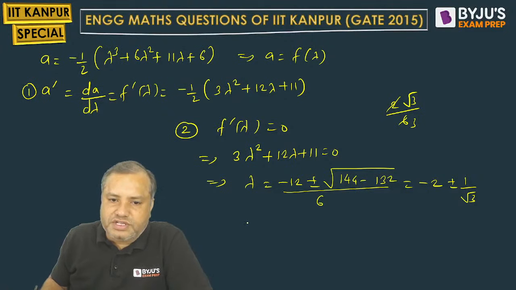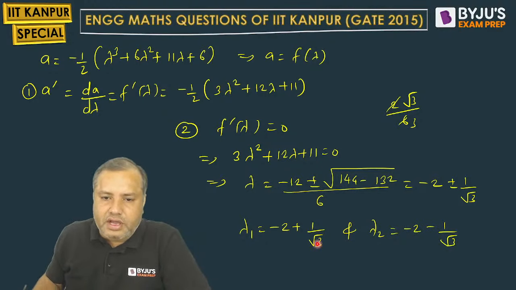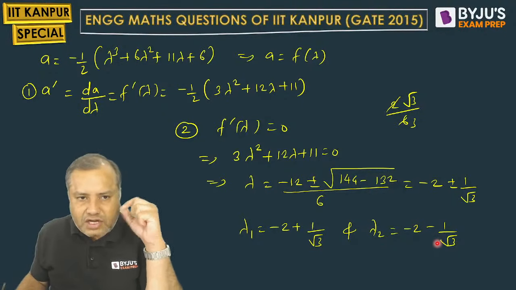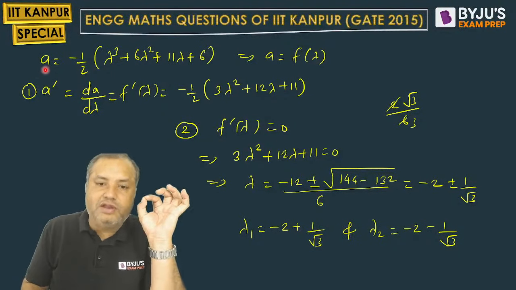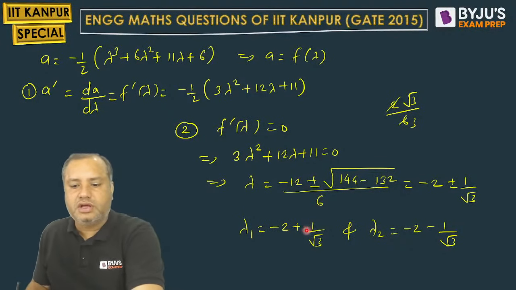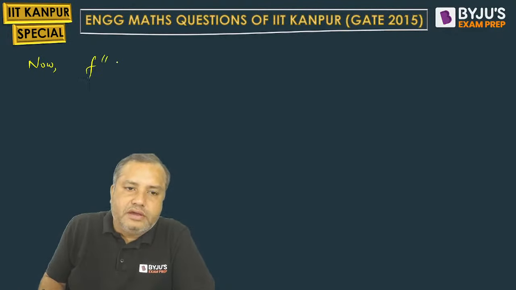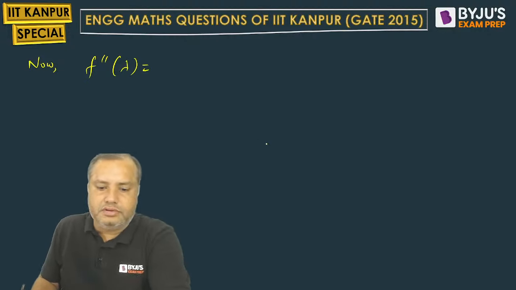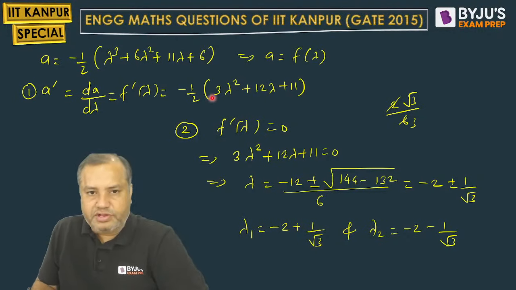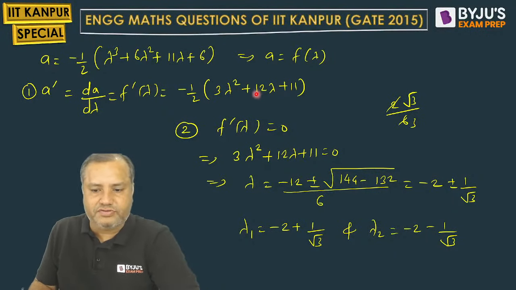So we have got two stationary points. So lambda 1 is minus 2 plus 1 by root 3, and lambda 2 is minus 2 minus 1 by root 3. Now out of these two, we will be selecting that value which is giving us the maximum value of A. So in order to check the maxima, you need to go for the double derivative. Are you following? Double derivative of lambda. So this is the first derivative. Minus 1 by 2, 6 lambda plus 12.